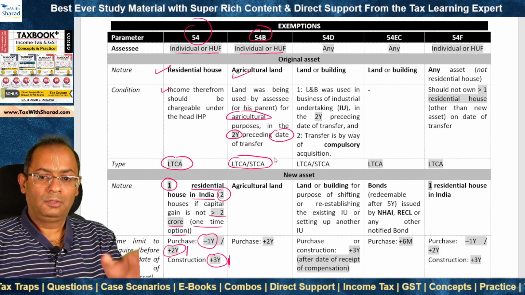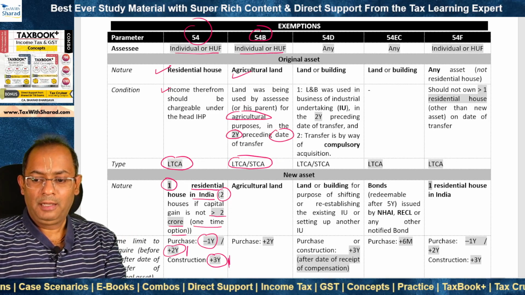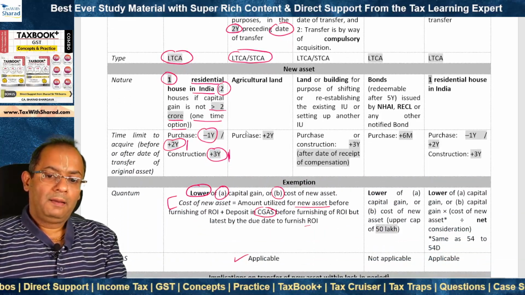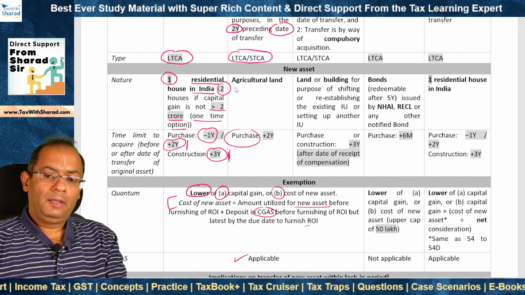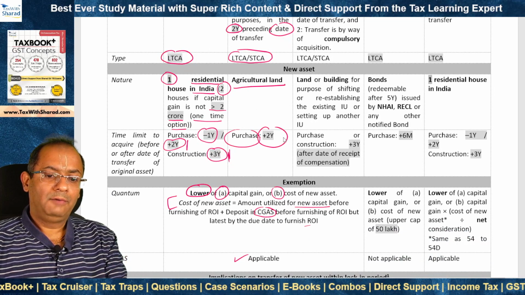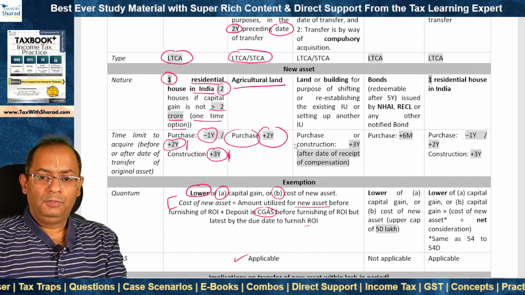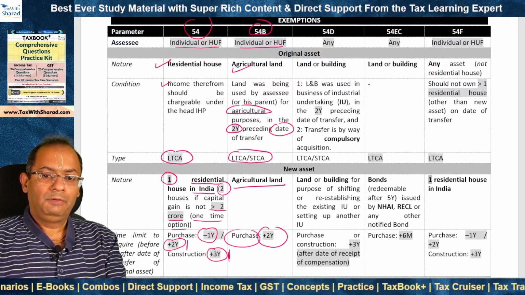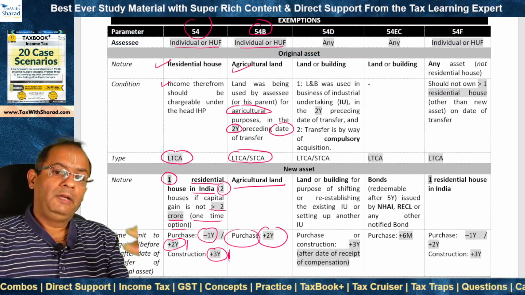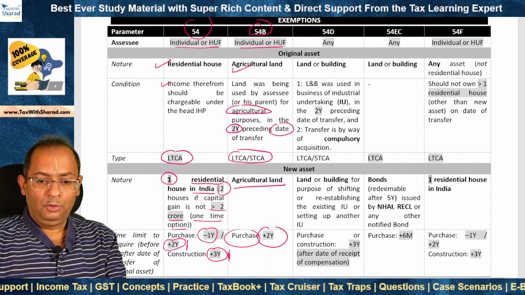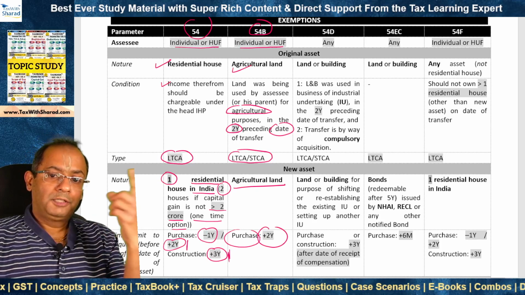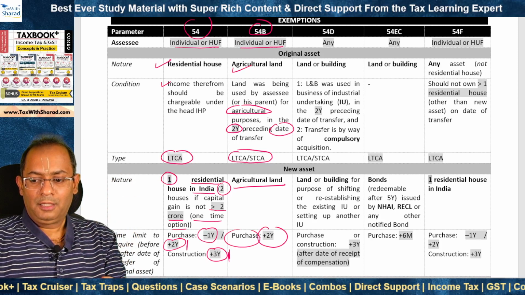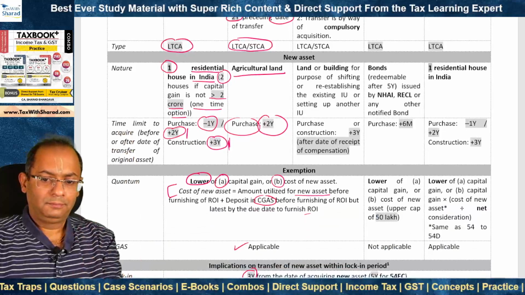So either long-term or short-term capital gain can arise, and then exemption can be claimed under section 54B if the SSE purchases agricultural land within 2 years after the date of transfer of the original asset. So this is a rollover exemption like section 54. In section 54, we transfer a residential house and then we need to purchase a residential house. In section 54B, we transfer agricultural land and then we need to purchase agricultural land. So that is called a rollover exemption.